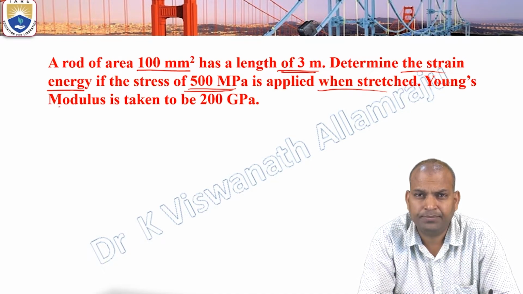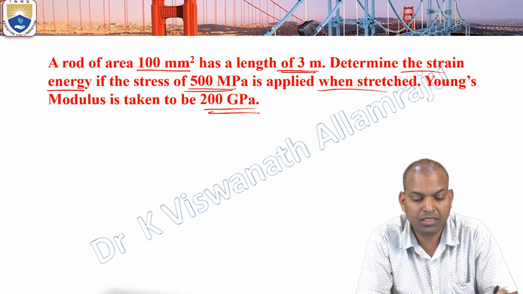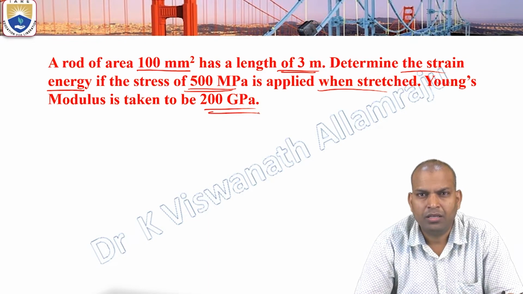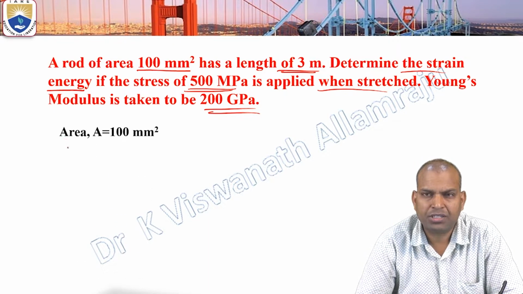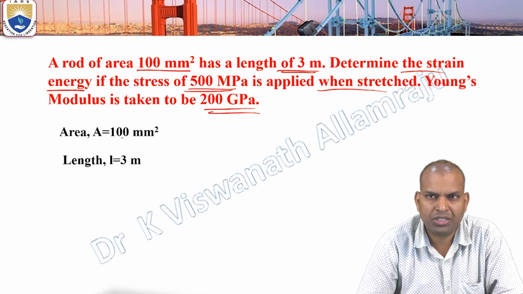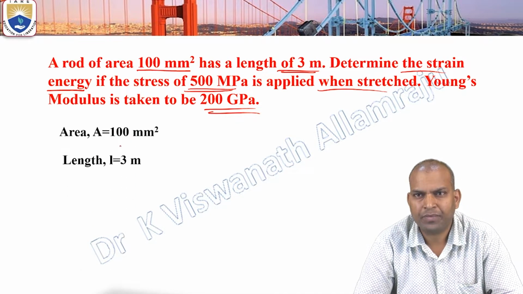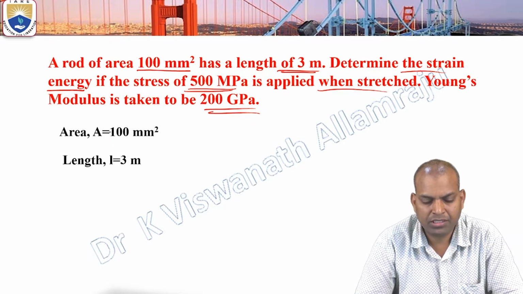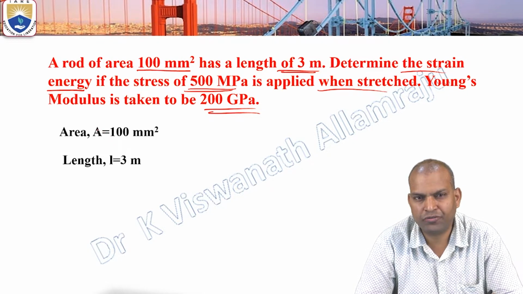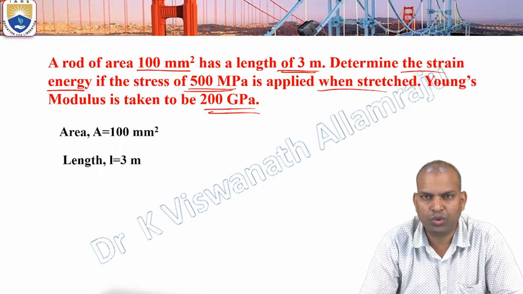Modulus of elasticity is 200 GPa. The area of cross section was given here, and the length is also mentioned, L equal to 3 meters. Now what is the formula for this? The formula is sigma square by 2E times volume.